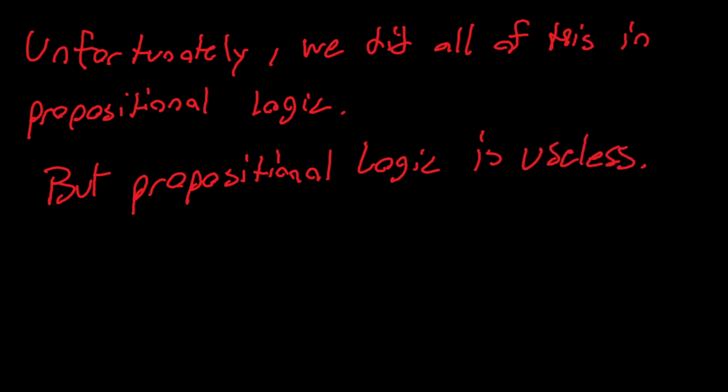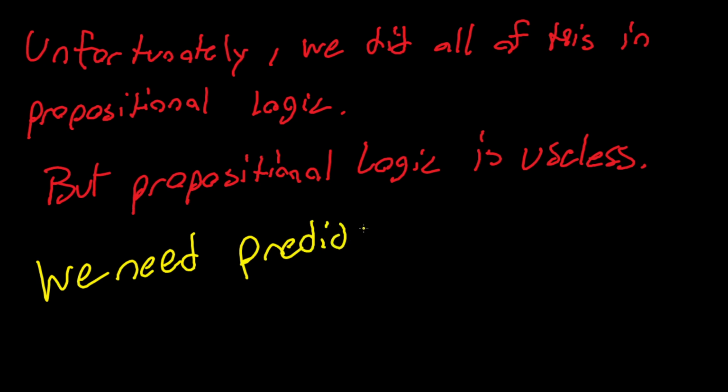Because I can only model incredibly simple true and false things. I can't make a group. I can't make a vector space. I can't do anything in propositional logic, right? None of this, I can't do any of that. So what I've actually done so far is completely useless. How do we fix this, right? Will we need predicate logic?